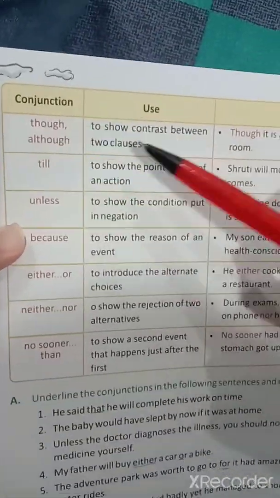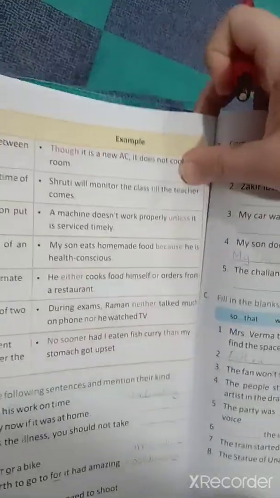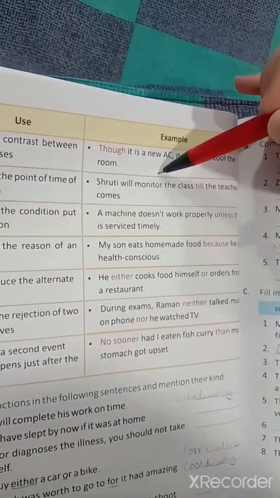Moving on to a few more. Though and although, to show contrast between two clauses. When you want to show contrast between two clauses, you use though and although. Though it is a new AC, it does not cool the room.